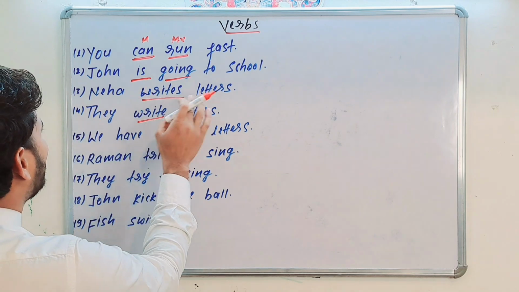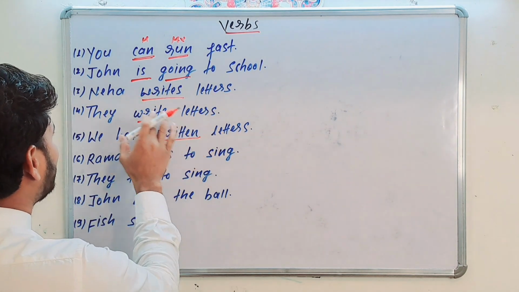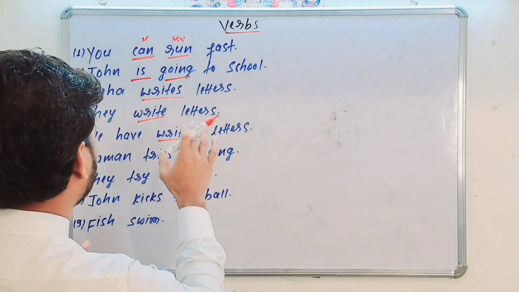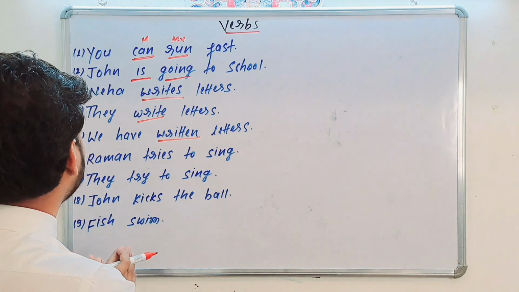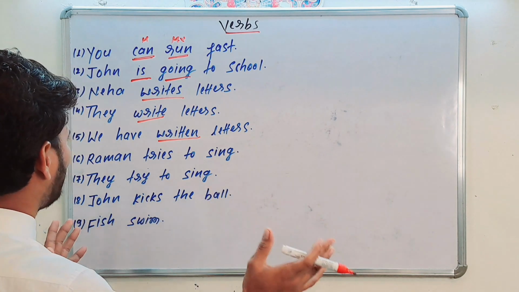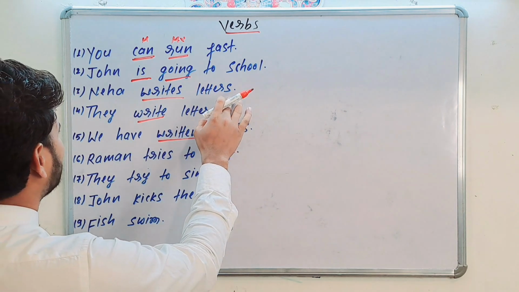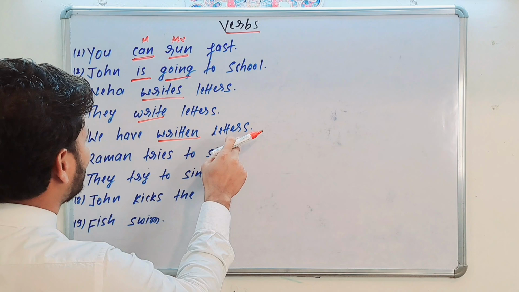Like Neha writes letters. Here see, it is writes, not write. The s form of write is used with what? Singular number and third person. Neha writes letters. They write letters and we have written letters.